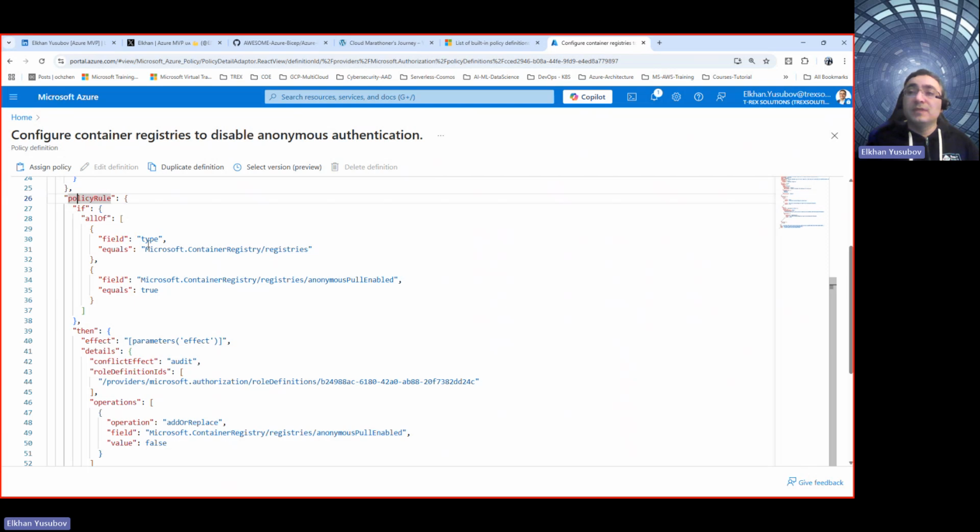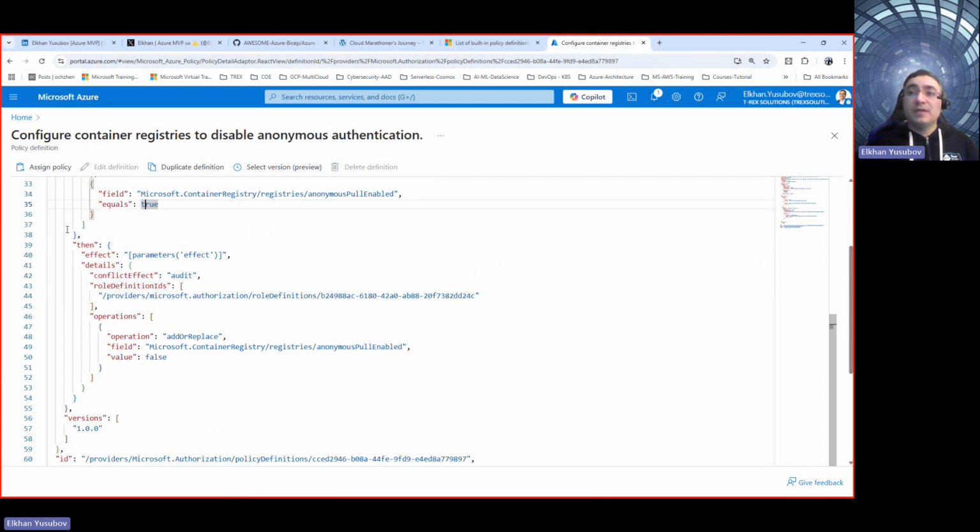For example, for this container registry policy, we see that it should apply only to the container registries where you have a field anonymous pull enabled equal true, meaning whenever this condition is met, then the policy is going to apply. And this policy that's getting applied is described here. As you see, it looks at the effect. Is it deny, disable, what needs to be enforced?